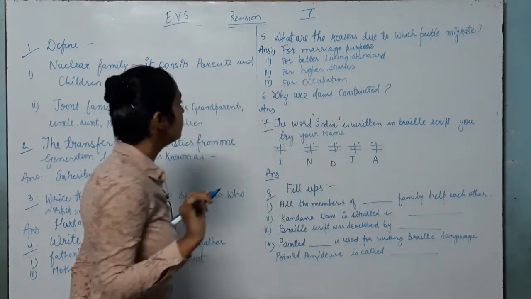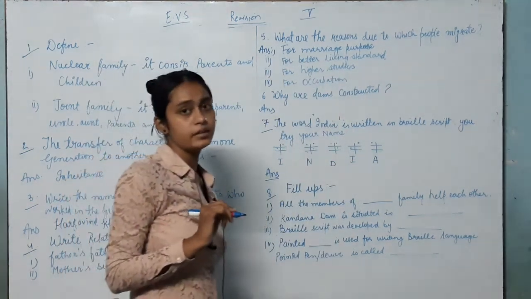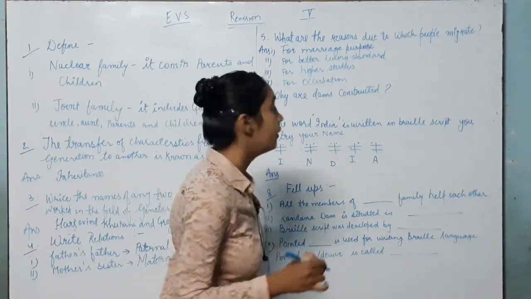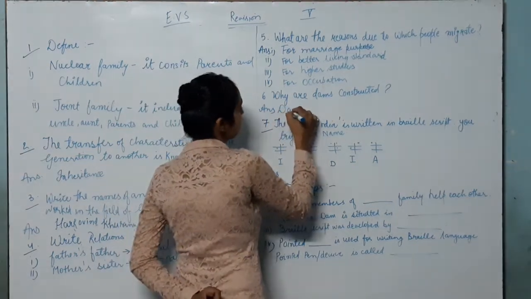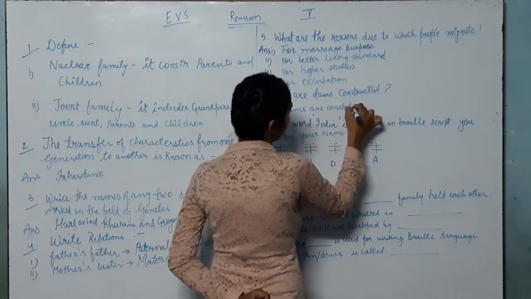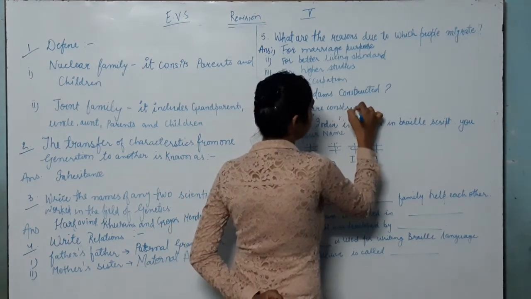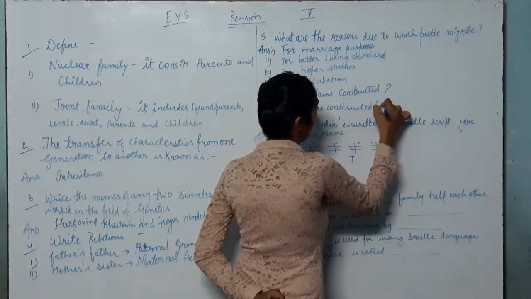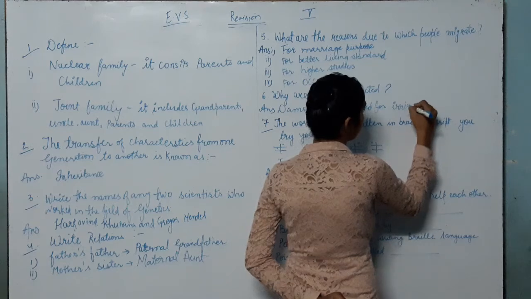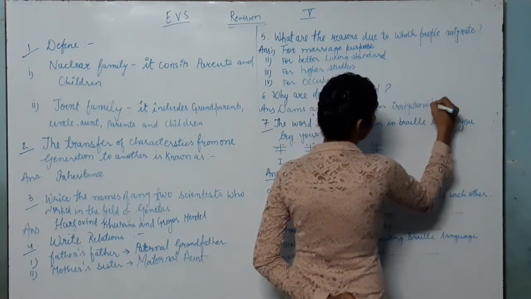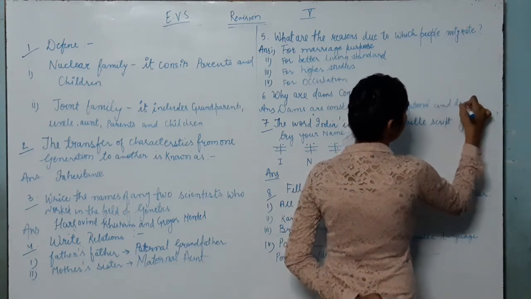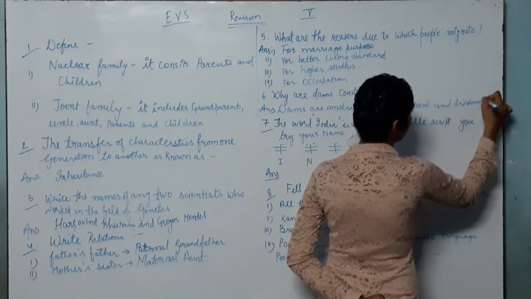Okay, so question number 6 is: why are dams constructed? Dams are constructed for irrigation and drinking purpose. Dams are constructed for irrigational and drinking purpose.